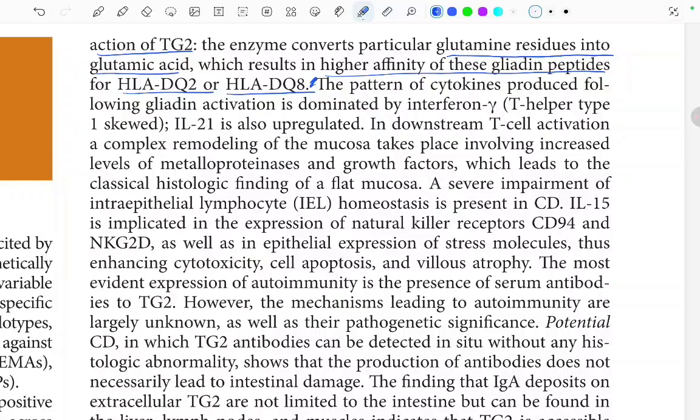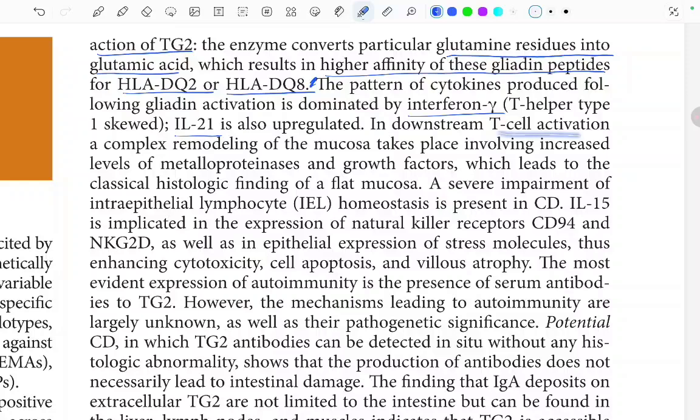Okay, let's read from here. We'll first read and then we'll try to understand. The pattern of cytokine produced following the gliadin activation is dominated by the interferon gamma, T helper type 1 skewed. Interleukin 21 is also upregulated. In the downstream, T cell activation, a complex remodeling of the mucosa takes place involving increased levels of the metalloproteinases and growth factors.